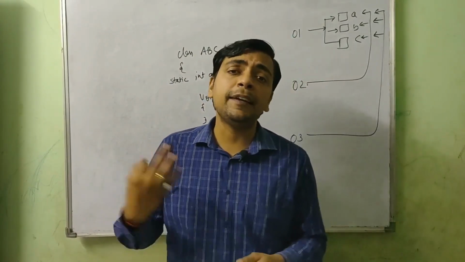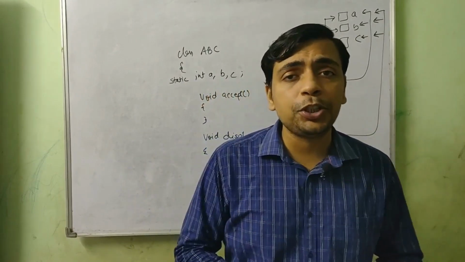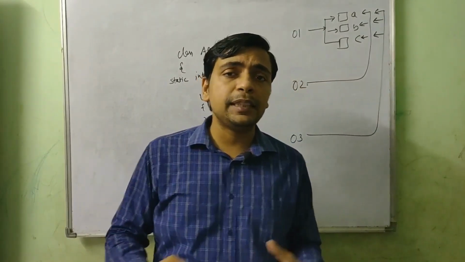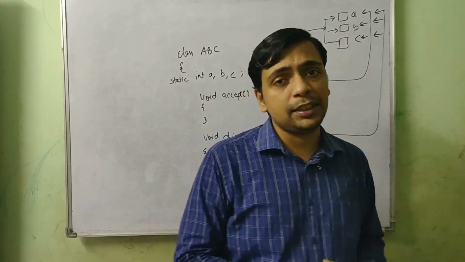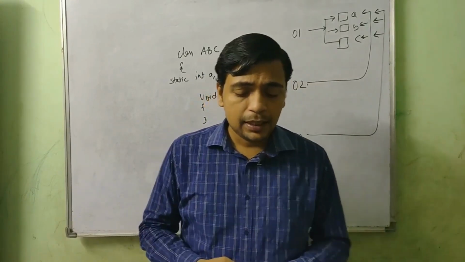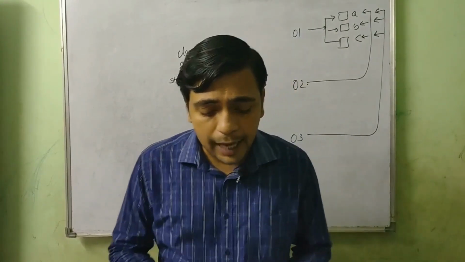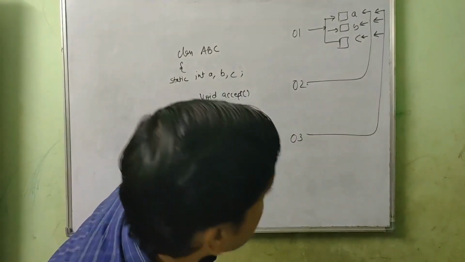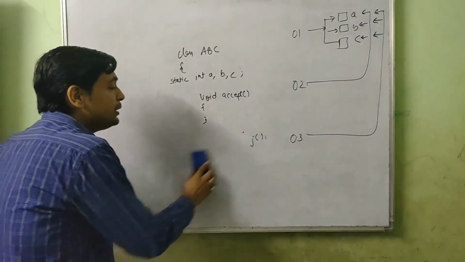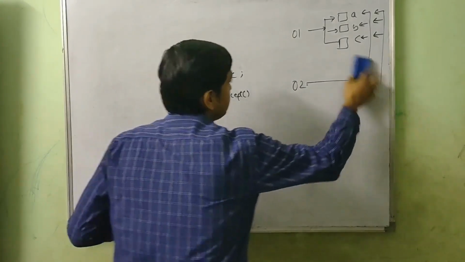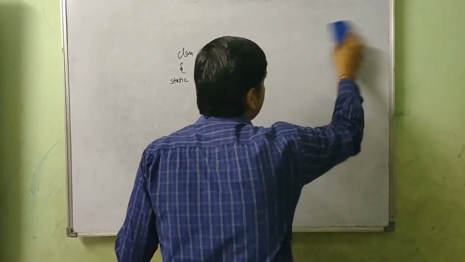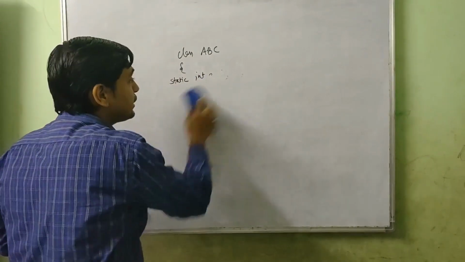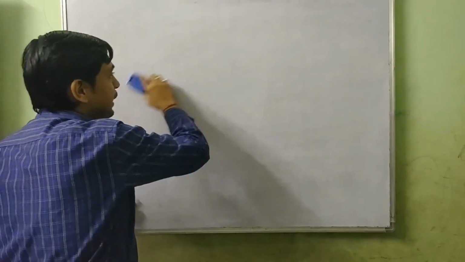There are three ways we can distinguish the signature of the methods from each other: changing the number of parameters, changing the type of parameters, and changing the order of parameters. I am just showing you an example over here, and we will discuss these things as practicals in the next video lecture.